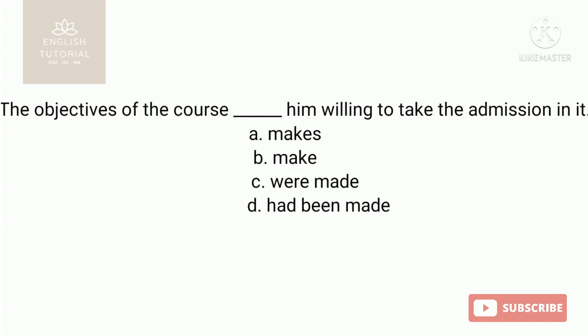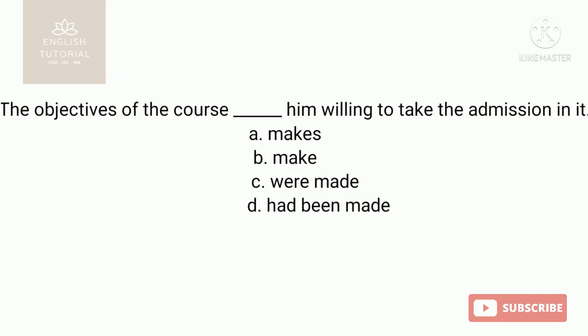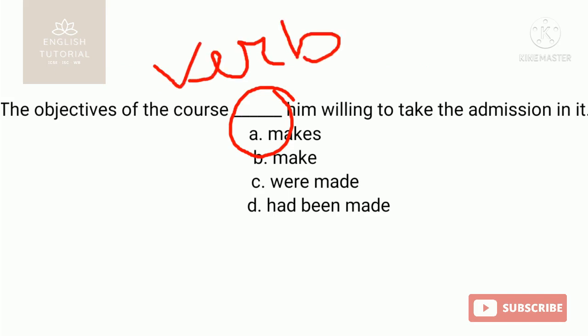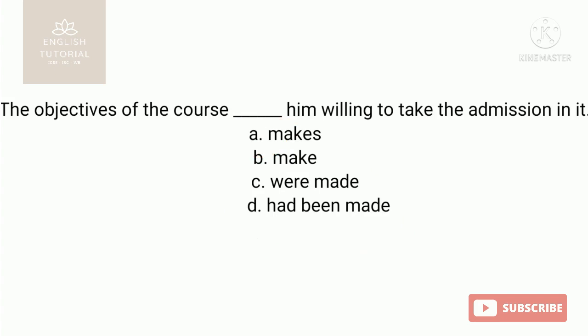Here you see students, in this sentence you'll have to identify the subject and the subject in what number and person. The blank place is for the verb. The options given below are all verbs which must agree with the subject in the sentence in number and person.